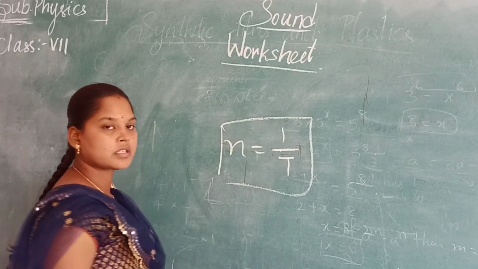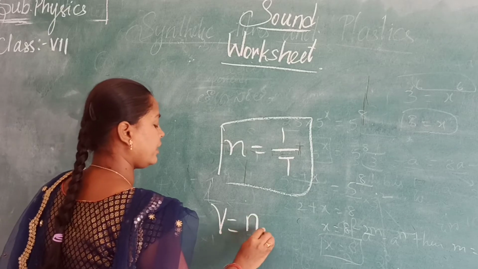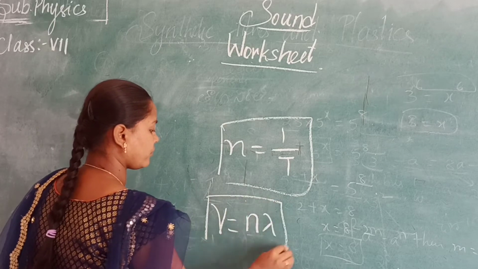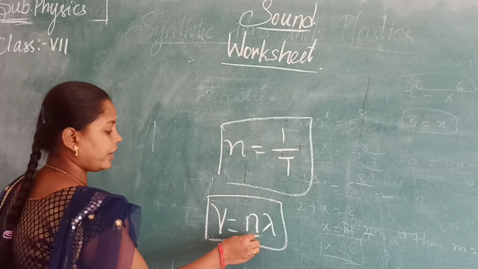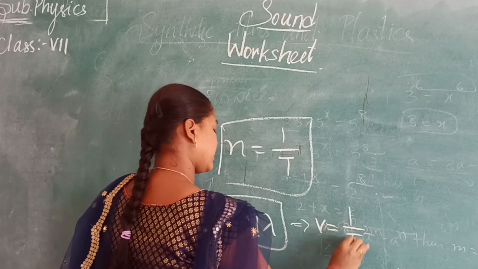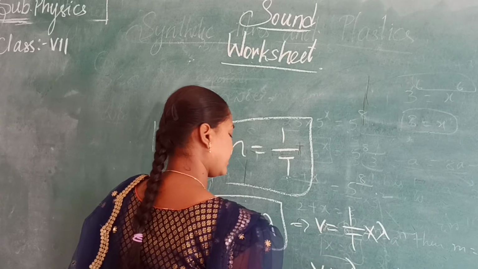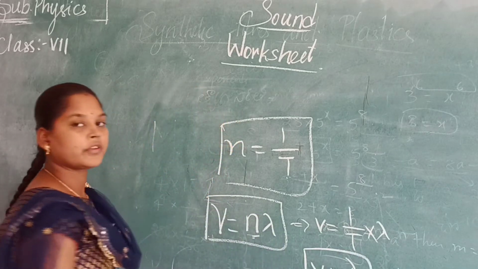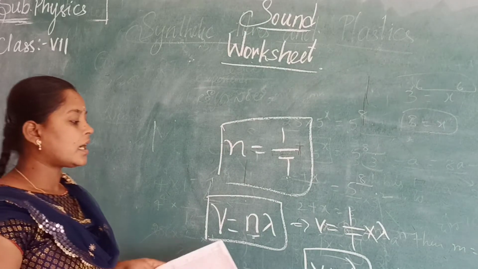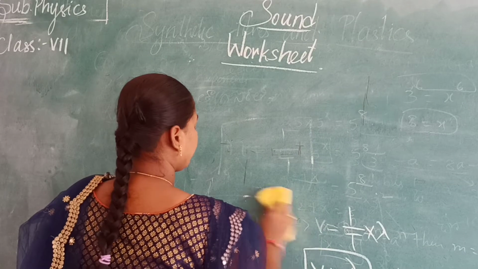And what is wave velocity? Wave velocity V is equal to n lambda. Instead of n we can write 1 by T, so V is equal to 1 by T into lambda, that is V is equal to lambda by T. This is one more form. So this is regarding wavelength and sound waves.